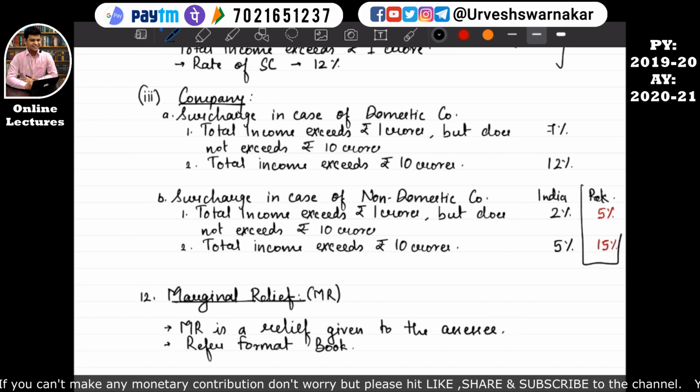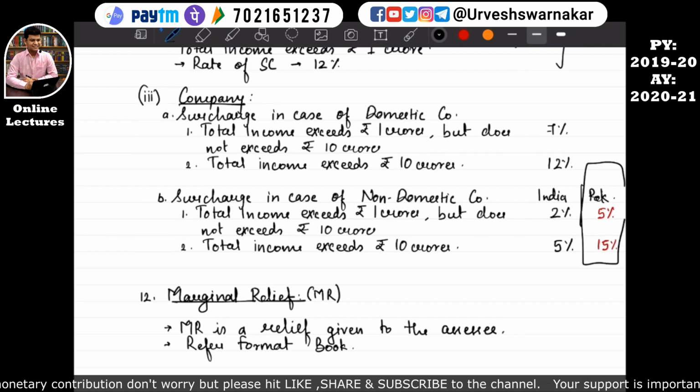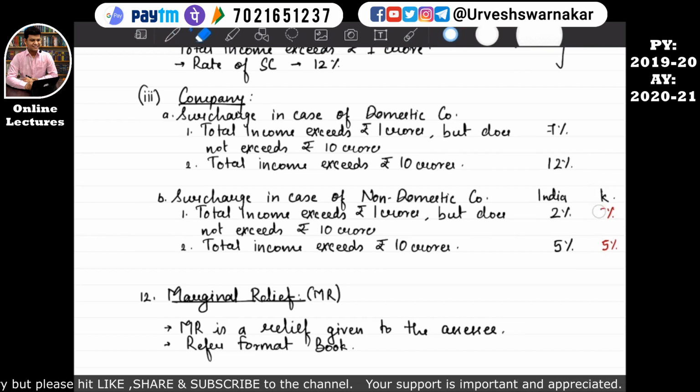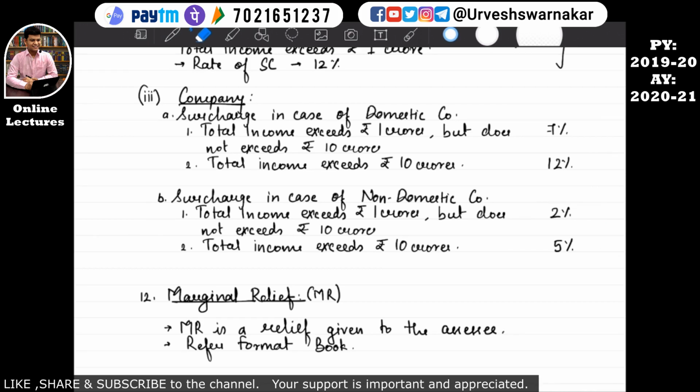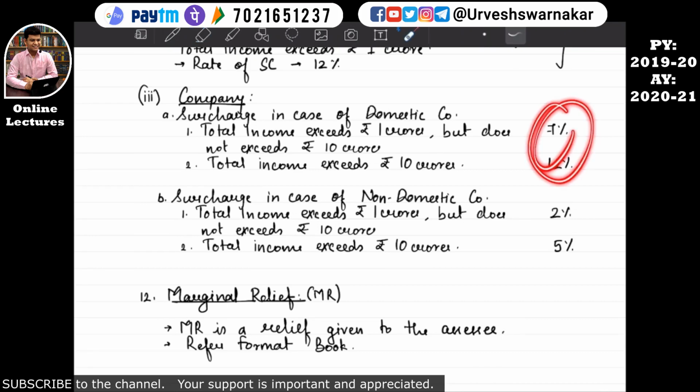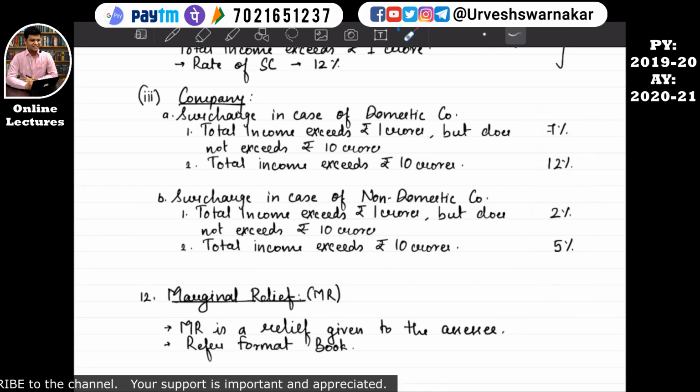If the surcharge rates in Pakistan are higher than India, the company in a third country will definitely not go to Pakistan. They will come to India for business. This will create employment opportunities in India. That's why the government has kept the surcharge rates lower in India. I think this is quite digestible to you all, why the rate difference is there between a domestic company and a foreign company. I hope this is quite clear.